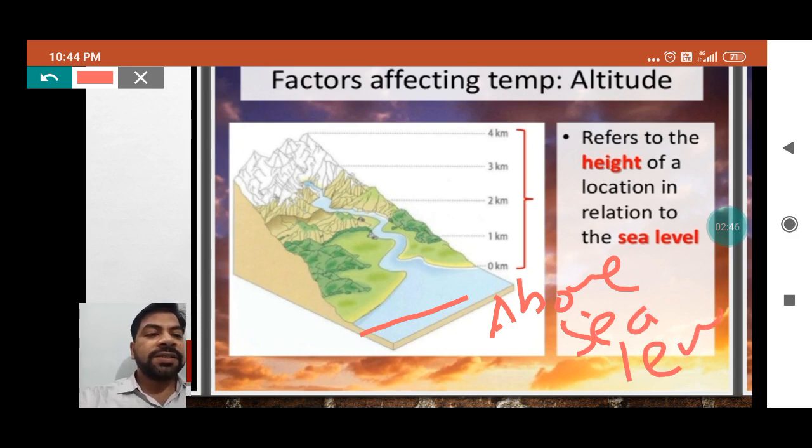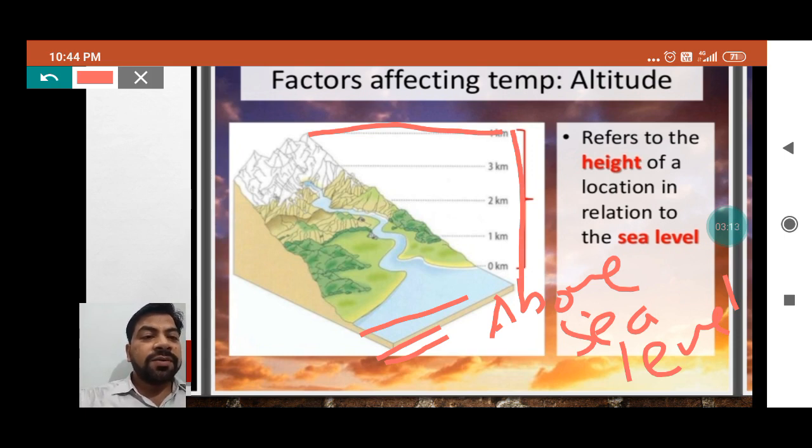Next, we can say there is a level downside also, which is called the ocean bed or the sea bed. When we compare the height of any place from the sea bed, that is called below sea level. If you compare the height of this mountain, which is 4 kilometers from the sea bed, it will become more.